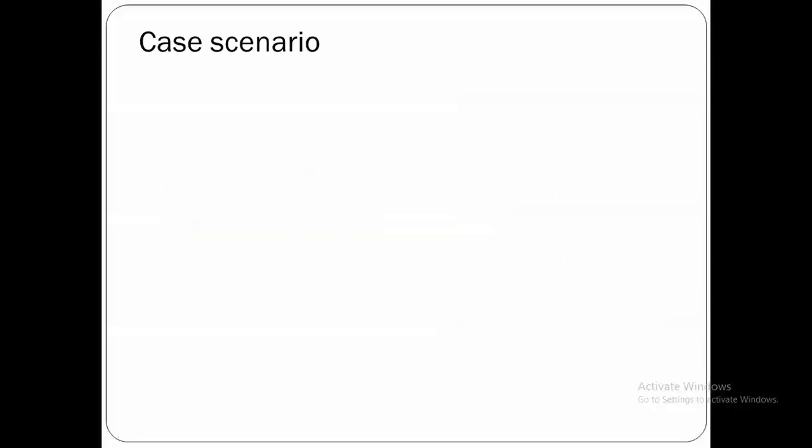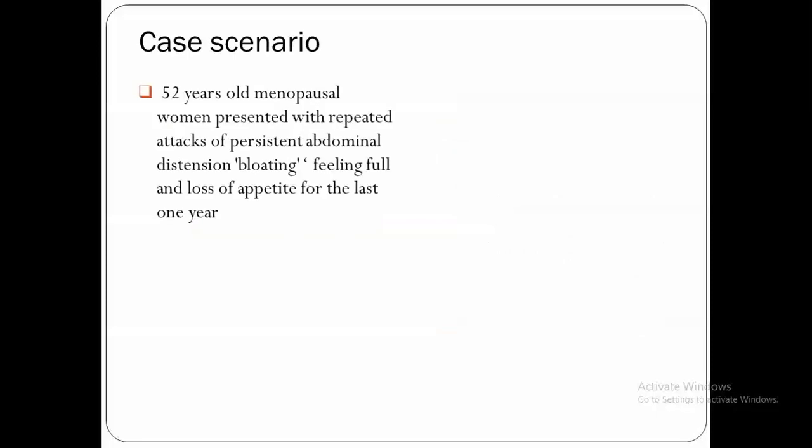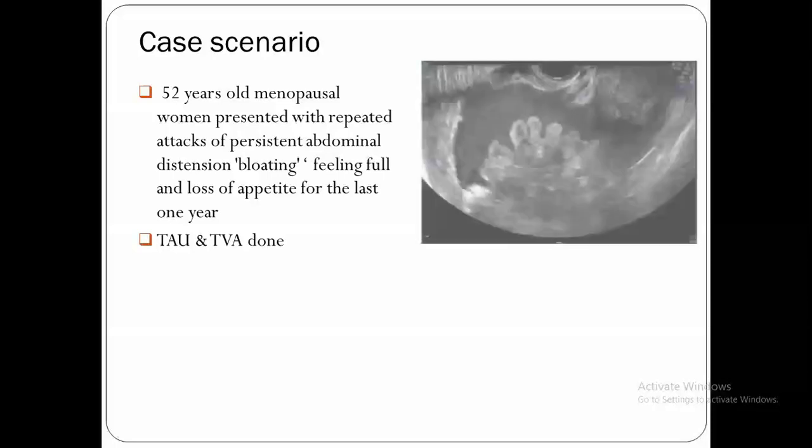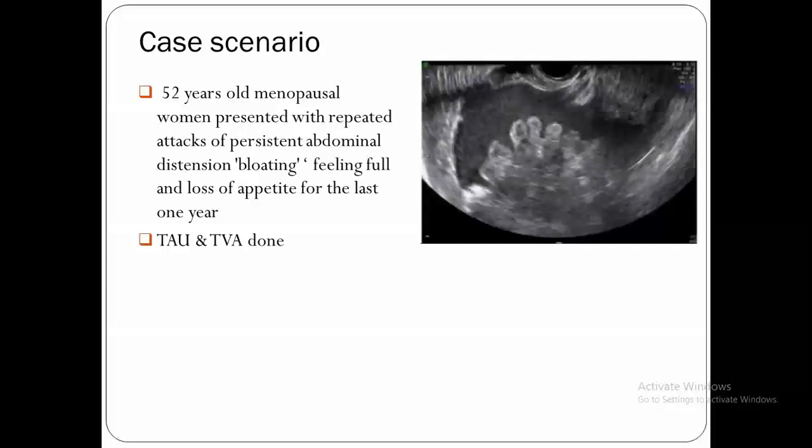Coming to the case scenario. A 52 years old menopausal woman presented with repeated attacks of persistent abdominal distension, feeling full and loss of appetite for the last 1 year. We send for transabdominal ultrasound and transvaginal ultrasound. Transvaginal ultrasound revealed a unilocular cyst with a mass occupying around half of it.